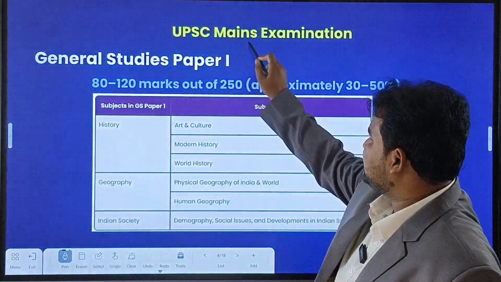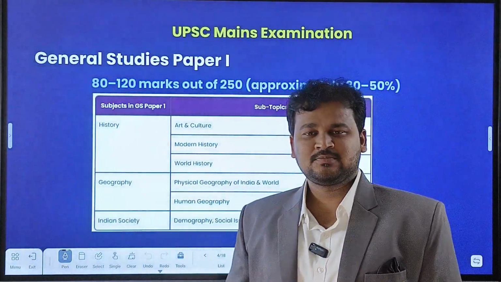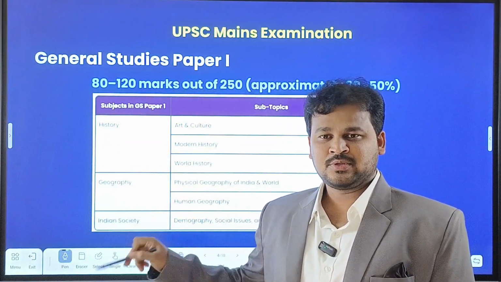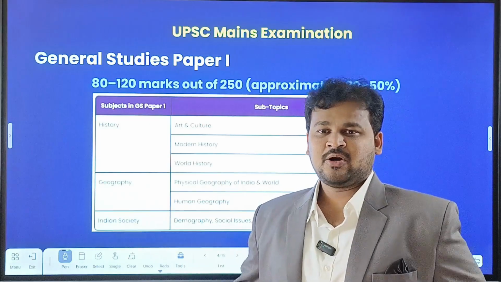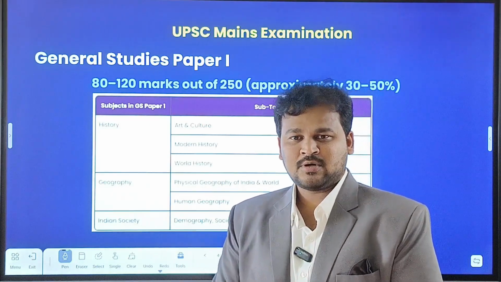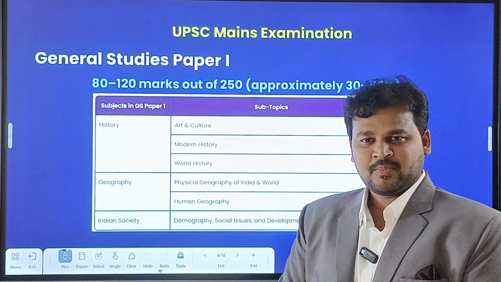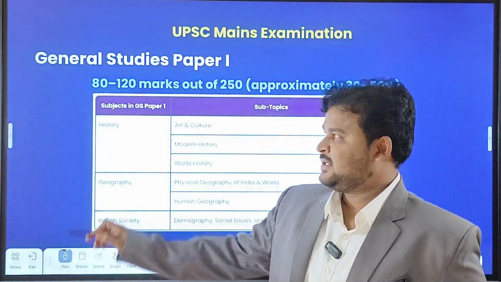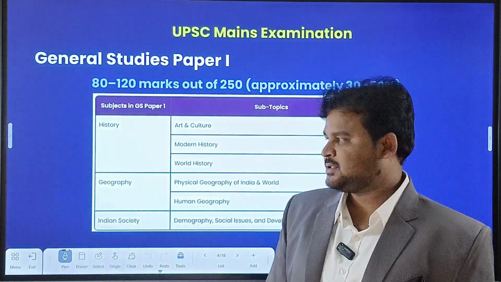In the UPSC mains examination, we have a compulsory essay paper and general studies papers 1, 2, 3, 4. Additionally, we have to write the optional paper, which includes paper 1 and paper 2. Coming to the UPSC mains examination, general studies paper 1 comprises of what?